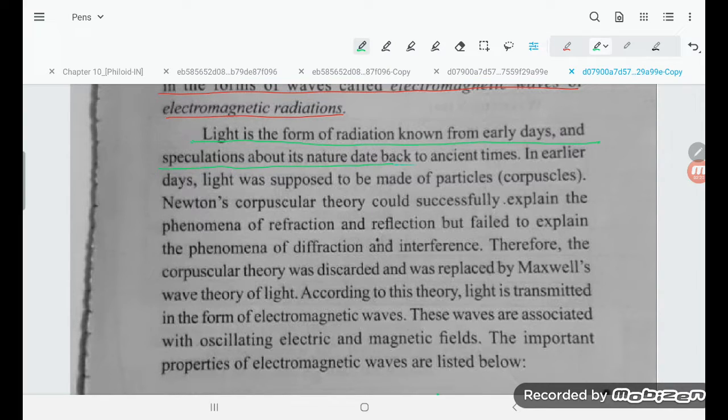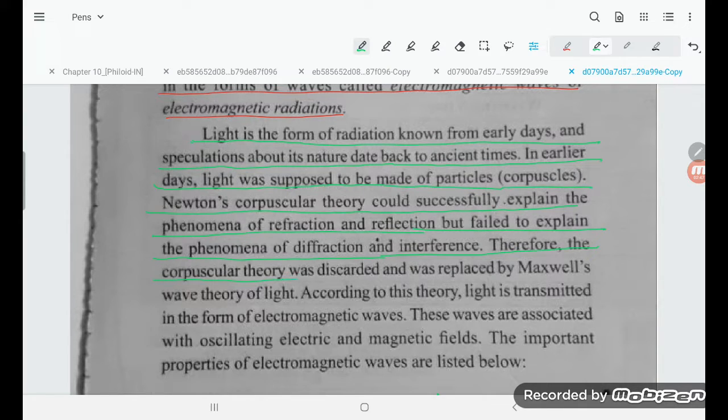Now light is a form of radiation known from the early days, and speculation about its nature dates back to ancient times. In earlier days, light was supposed to be made of particles, corpuscles. Newton's corpuscular theory could successfully explain the phenomena of refraction and reflection, but failed to explain diffraction and interference.